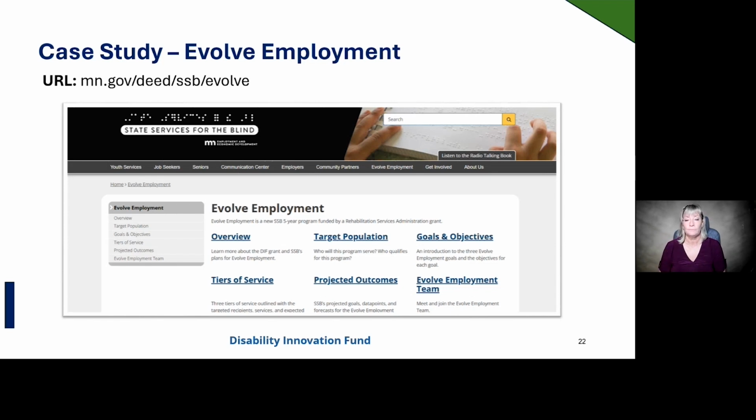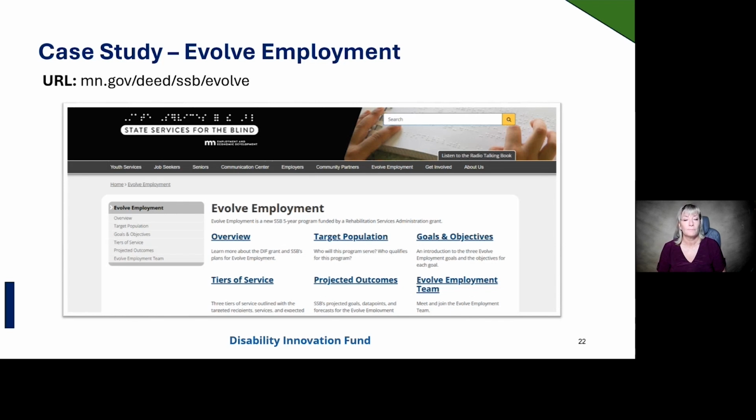Question 4. In terms of Section 508, what was your process in ensuring that accessibility guidelines were met, especially given your audience of blind, low vision, and deafblind participants? The website developers at DEED's communication team have accessibility front of mind when creating any web page. The content management system assists by making sure they are filling in appropriate fields when building the pages and sites. Communication staff strive to ensure accessibility by using correct coding upfront.